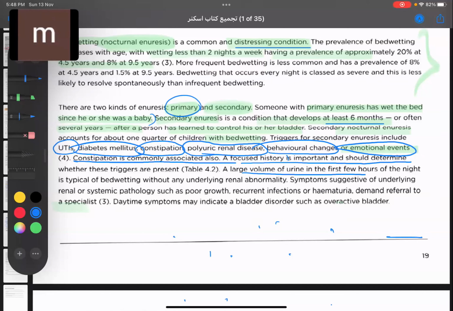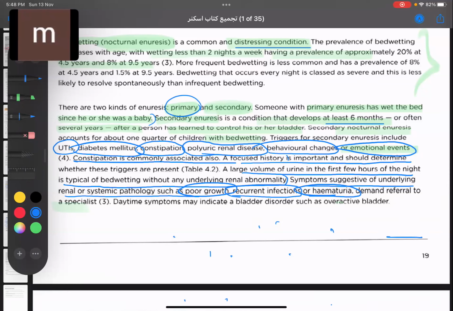Focused history is important and should determine whether the triggers are present or not. A large volume of urine in the first few hours of night is typical of bedwetting without any underlying renal abnormality. Symptoms suggestive of underlying renal or systemic pathology are such as poor growth, recurrent infections, or hematuria. That means if a child is coming to us with only nocturnal enuresis in the early part of the night and he is growing well, there is no problem at all.